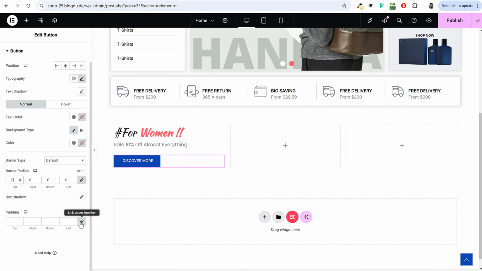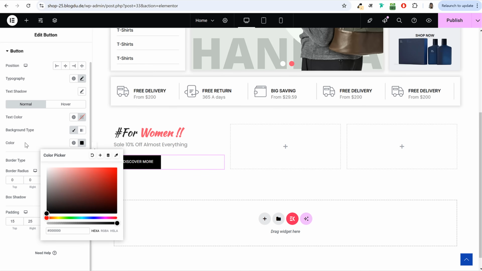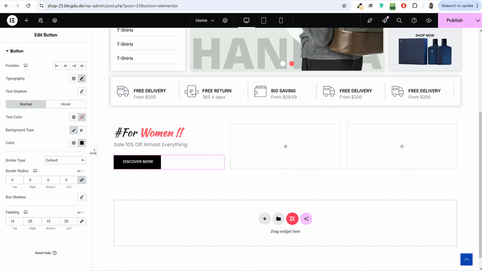You can change the padding. If you like the padding, you can leave it. But for the demo website, I'm using 15 25. So top and bottom 15, left and right 25. Text color is white, which is fine. Background color, I want black color. Right, so I want something like this.